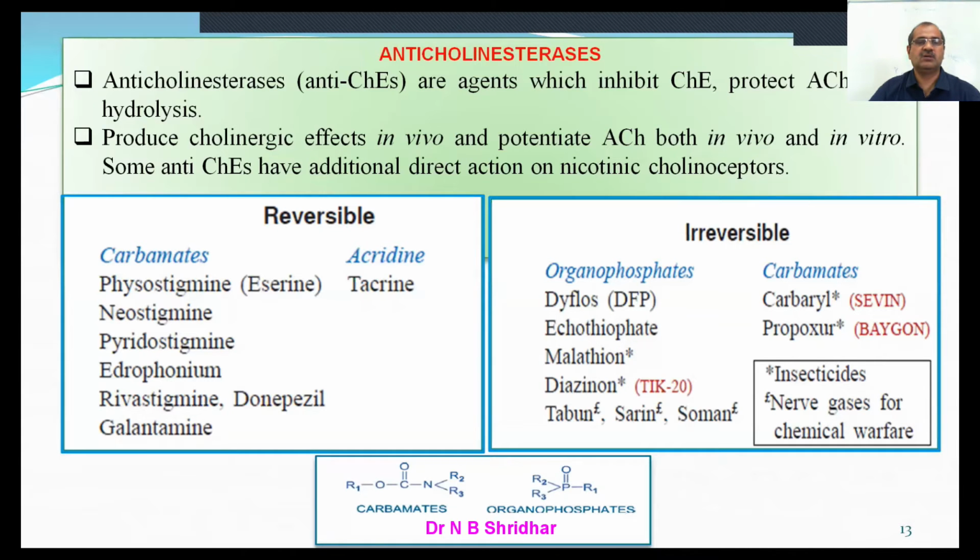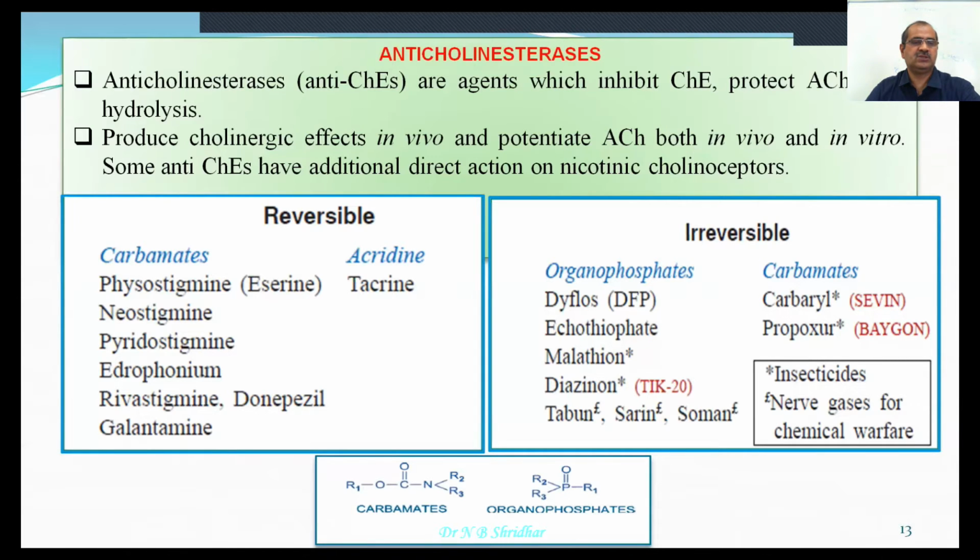Cholinesterases hydrolyze acetylcholine. So these are known as the anticholinesterase agents. They are also cholinomimetic agents, but the action is due to the inhibition of acetylcholinesterase. So these produce cholinergic effects in vivo. In vivo means inside the body, and they potentiate acetylcholine both in vivo and in vitro.